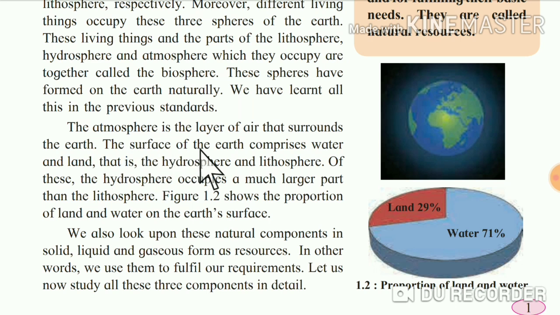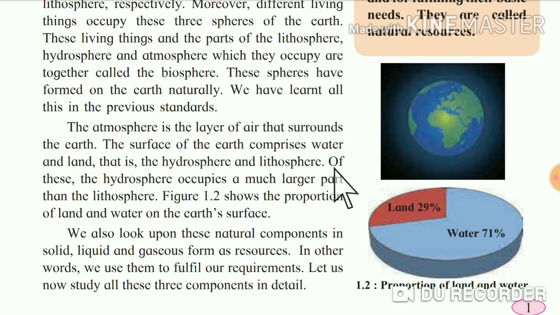The surface of the earth comprises water and land. And on the surface of the earth, what is present over there? Water and land. That is the hydrosphere and lithosphere. Right? I think you would have understood.